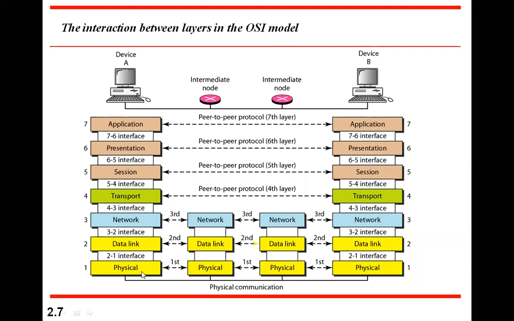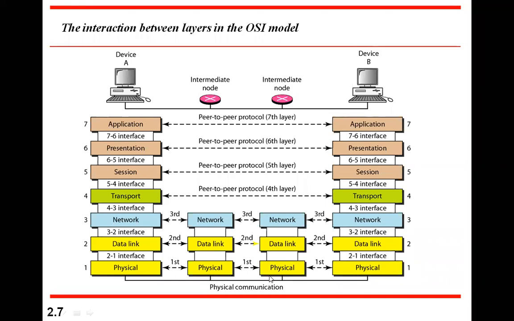Input comes from the physical layer of A and enters the physical layer of intermediate node 1. Then it goes to the data link layer, then the network layer, then to the output side of the same device: data link layer, physical layer, and then it enters the medium again.